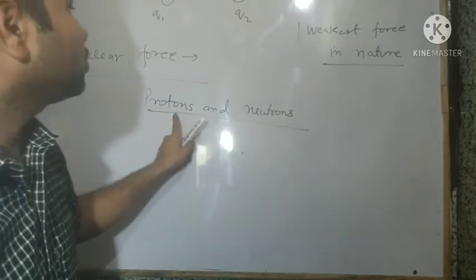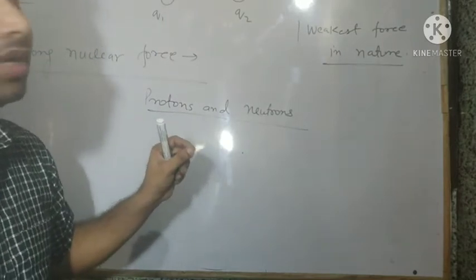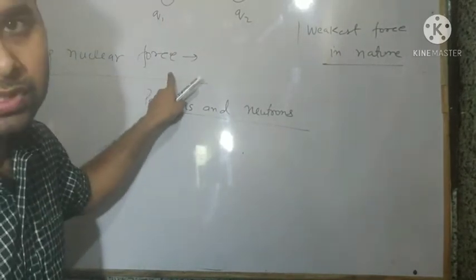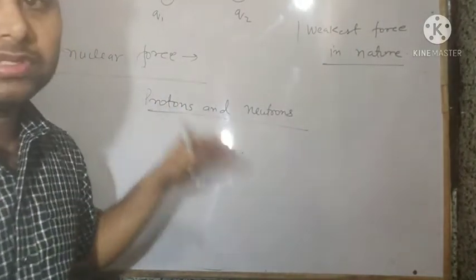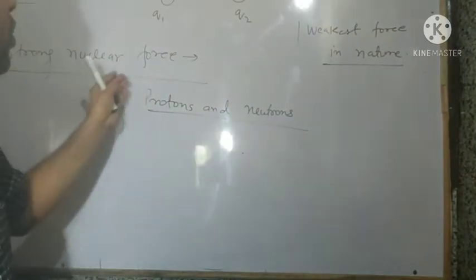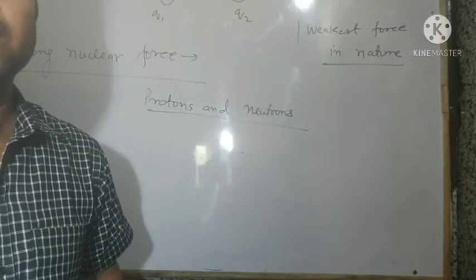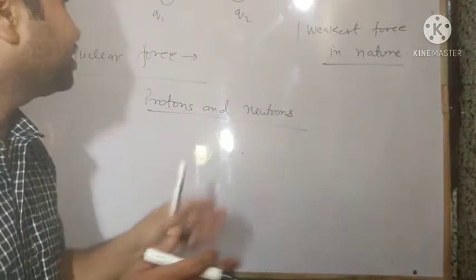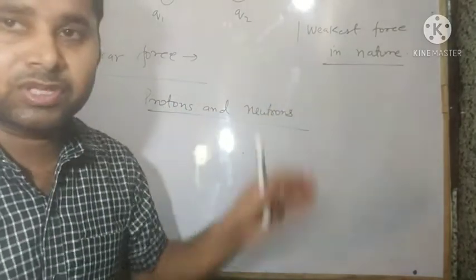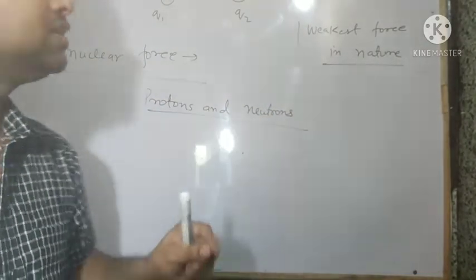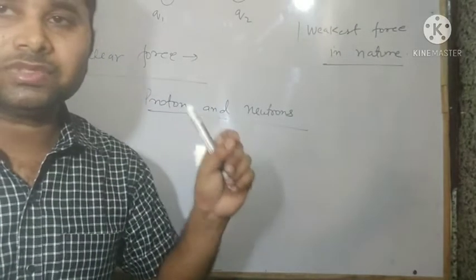Repeating again, protons and neutrons in the nucleus coexist, साथ में रहते हैं दोनों. This is because of only strong nuclear force. And also this force is acting between the different protons in the nucleus. It is also acting between the different neutrons existing in the nucleus. ठीक है, तो different protons के बीच में लगने वाला force, different neutrons के बीच में लगने वाला force, and protons and neutrons के बीच में लगने वाला force in the nucleus is the strong nuclear force. And this is the force by which the atoms exist.